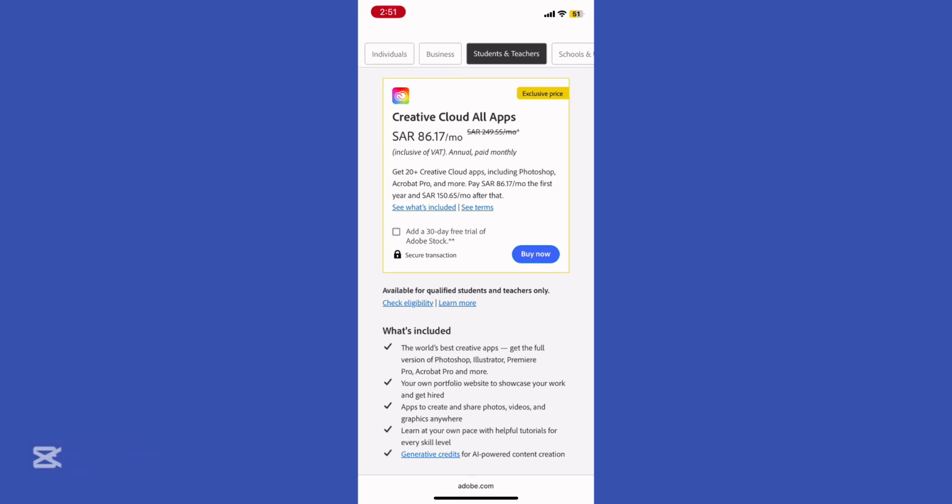Right. Lastly, enjoy the discount. Get over 60% off on Creative Cloud apps like Photoshop, Premiere Pro, and Illustrator. This deal is only valid for a limited time, so grab it while you're eligible.